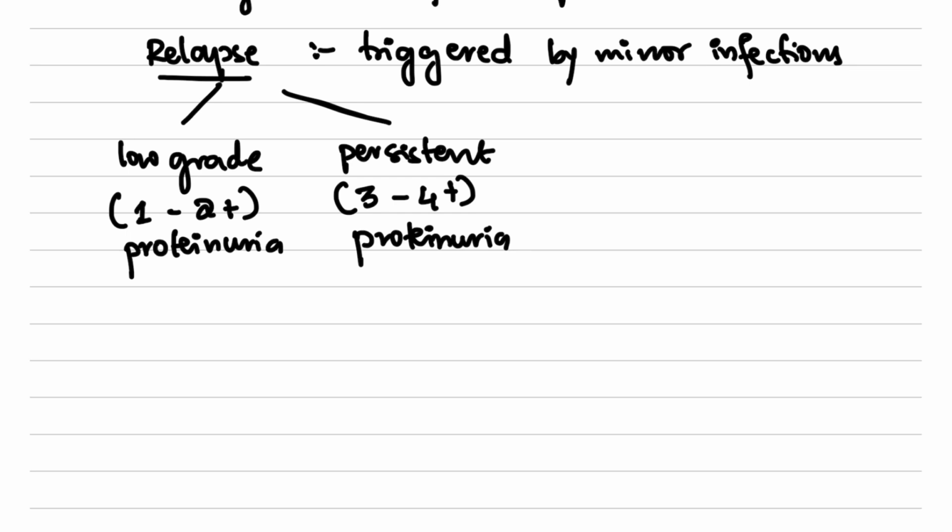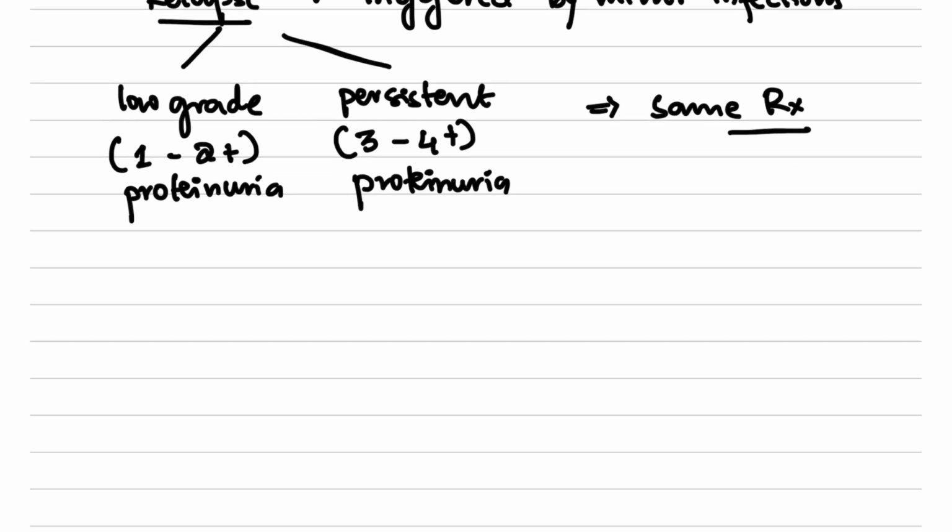For this, the treatment is the same: prednisolone 60 mg every day for 6 weeks, followed by 40 mg on alternate days. Then we can shift the patient to long-term alternate day prednisolone.